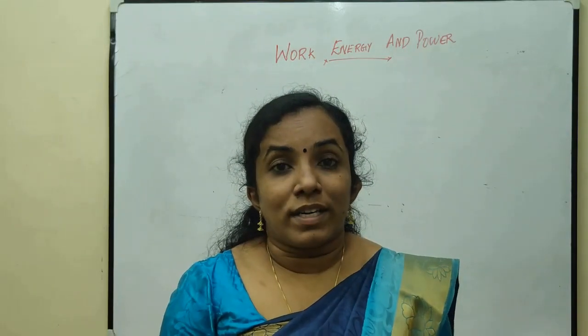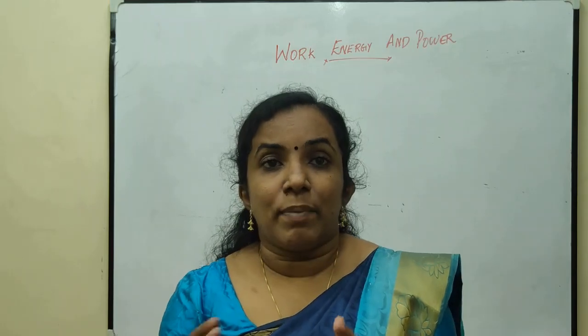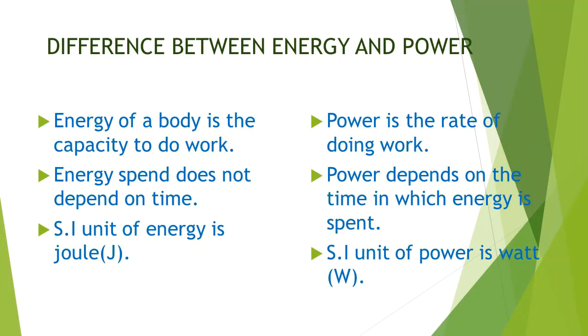Now let's look at the difference between energy and power. Energy of the body is the capacity to do work, and power of a source is the rate of doing work. Energy spent does not depend on time, but the power spent depends on time. The SI unit of energy is joule and the SI unit of power is watt.